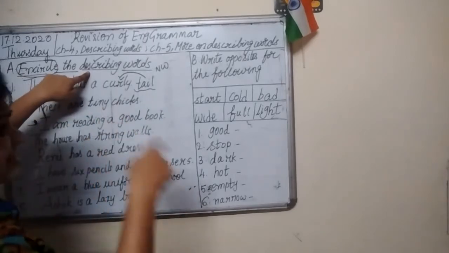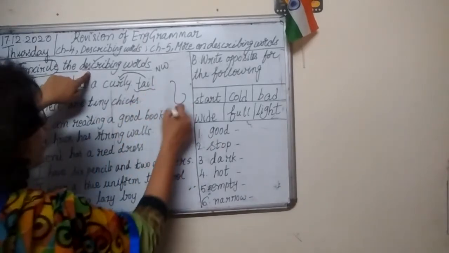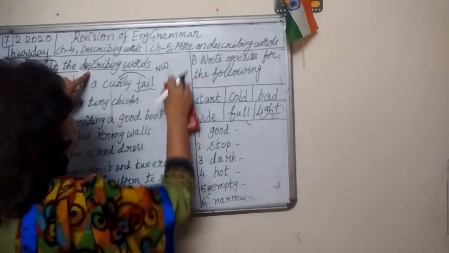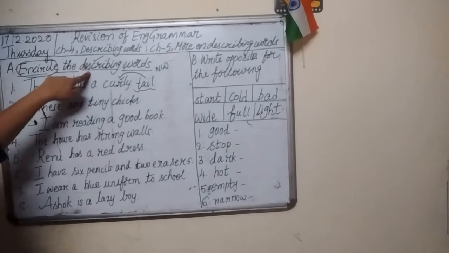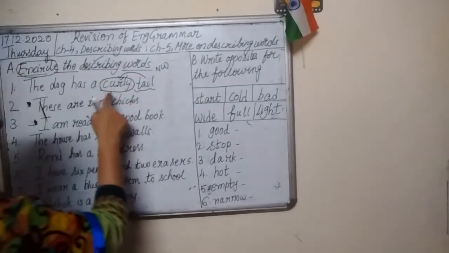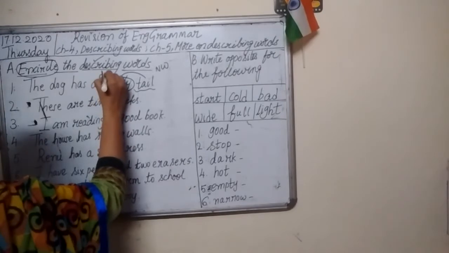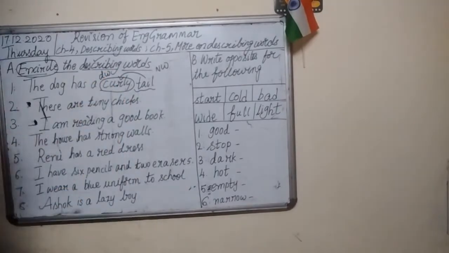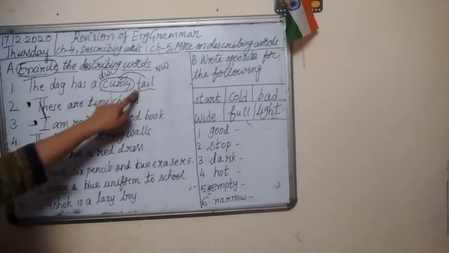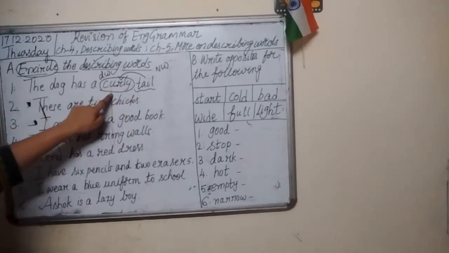Curly. Okay, it is curly. Tail is curly. So, here curly is describing word. So, circle curly. The dog has a curly tail. Curly is describing word. You need to circle only curly.